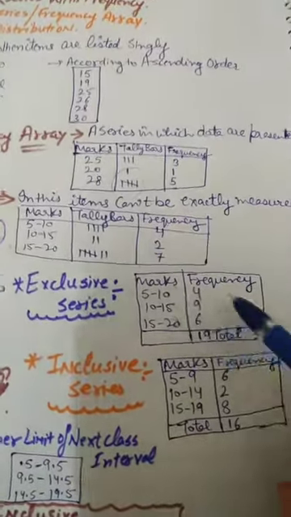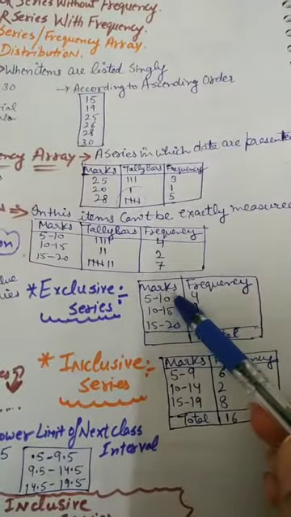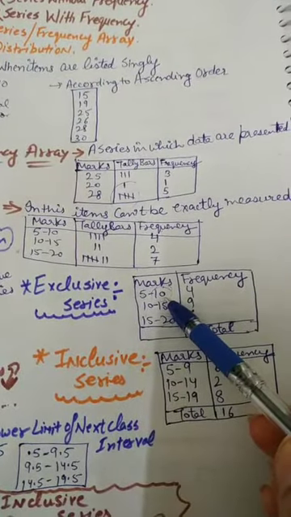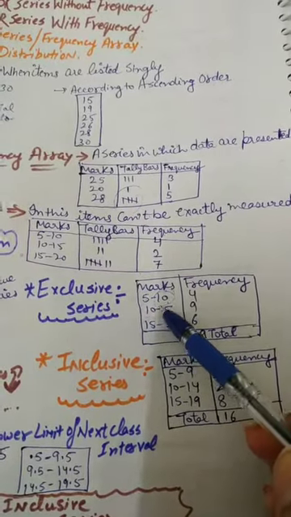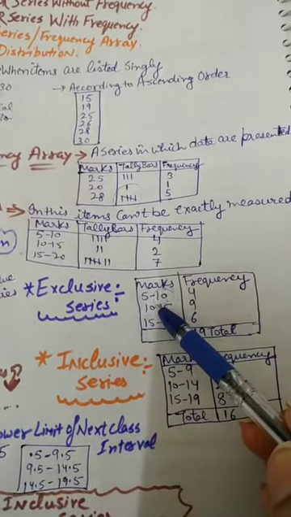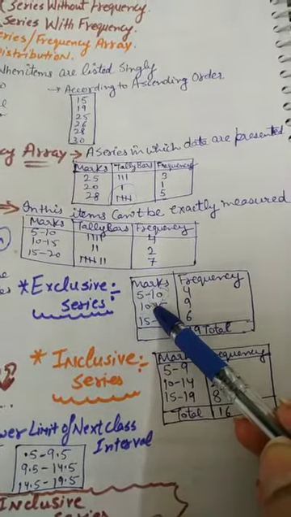Okay, in the exclusive series, the upper limit of the previous class interval becomes the lower limit of the next class. Meaning the ending of the previous is the beginning of the next.